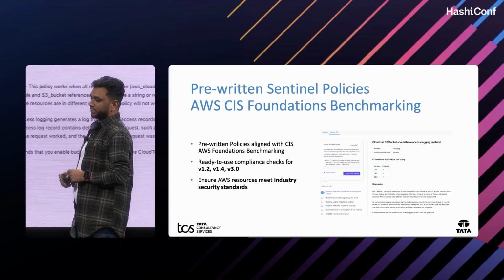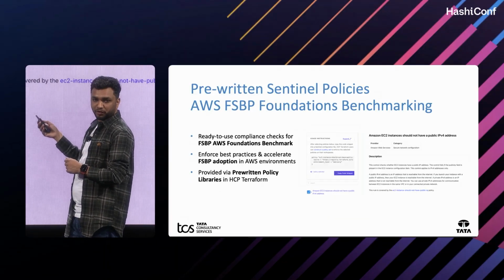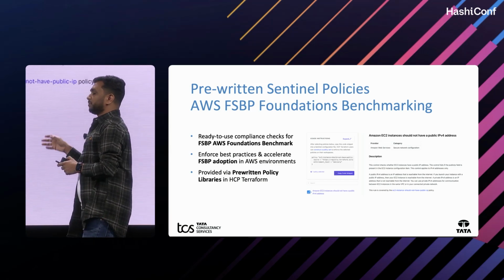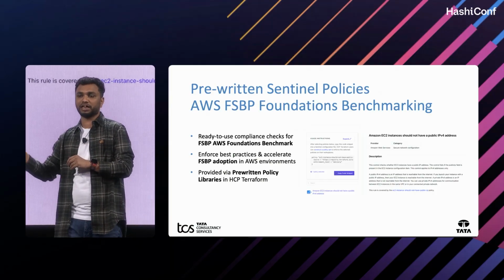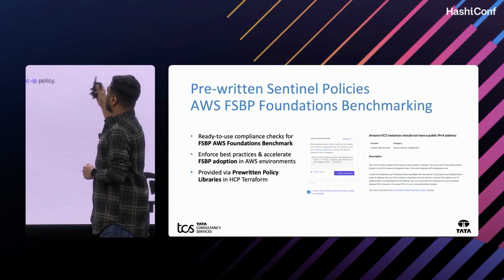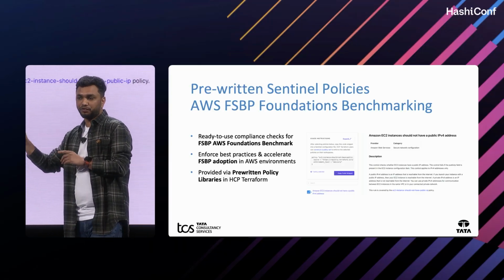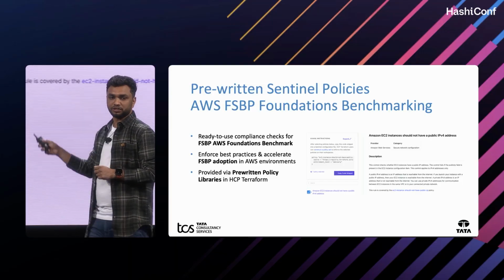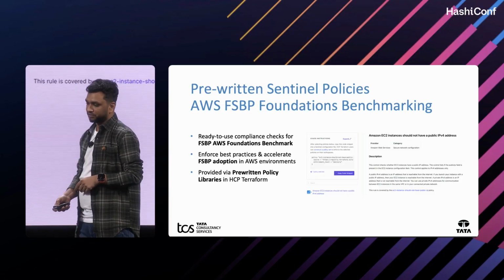Advisory to soft mandatory, and soft mandatory to hard mandatory. Alongside the CIS Foundations, we have the AWS FSBP Foundational Security Best Practices benchmark. This is also the same as CIS. With it, you can adopt the AWS environment in a secure and governed manner. For example, EC2 instances should not have a public IPv4 address. If you have that issue and enable that Sentinel policy, it will block it, based on the policy enforcement level you have given, whether advisory or soft mandatory.